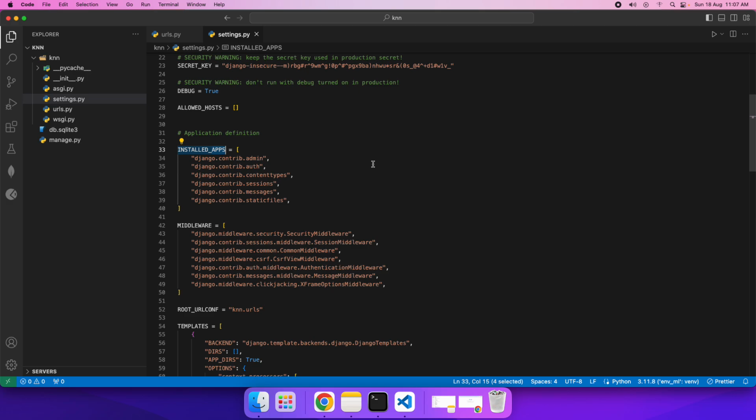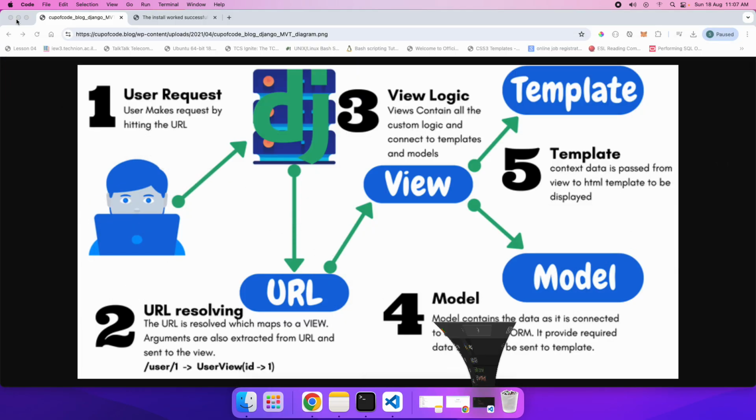I do understand you may not be getting my point. Don't worry, if you are not aware of applications, I will show that in my next video. But just for the time being, in this particular project, or if you download the Django framework, you will not find any application. That's the reason why you don't have anything called view, but internally the view is working. So the URL will send the data to the view, and later when you create an application, you will find a file called views.py, and views.py will decide whether the redirection will go to the template or to the model.